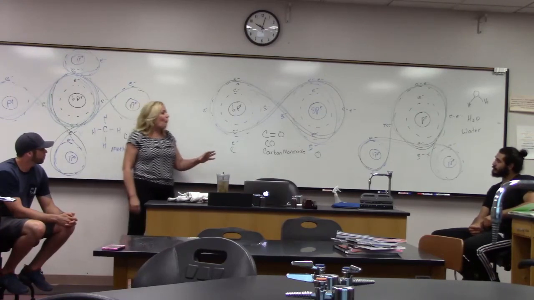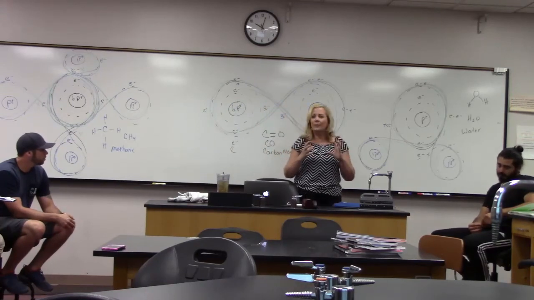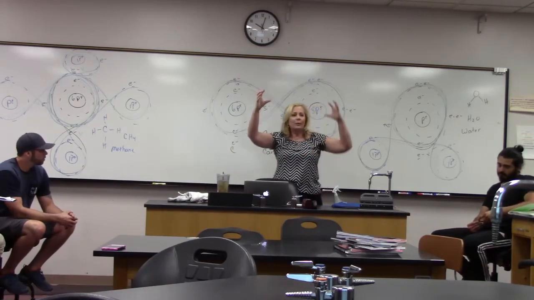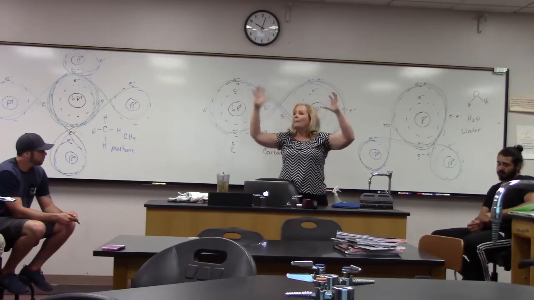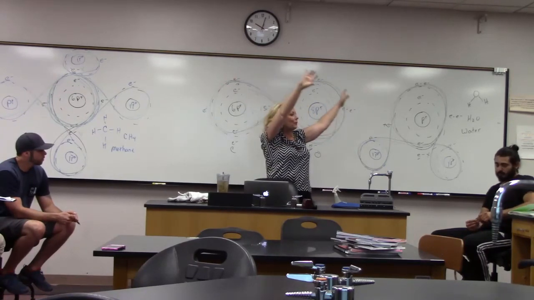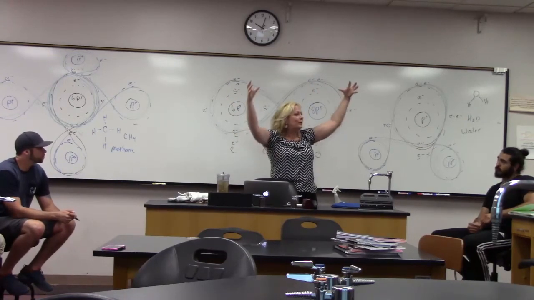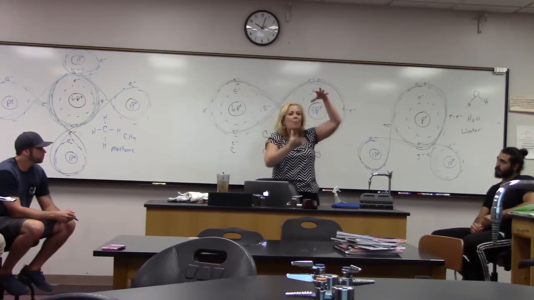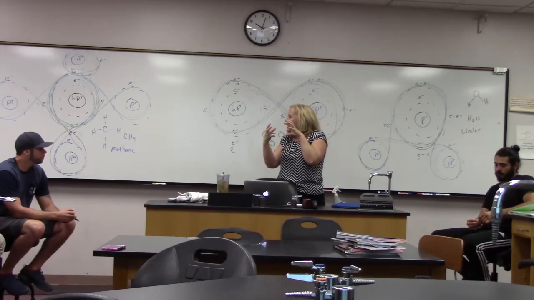Because for something to become a liquid or something to become a solid, molecules have to bind to each other. So a molecule of gas is floating around separately all through the air. But if I want to turn it into a liquid, I've got to get multiple of these molecules to start binding together to form a liquid.